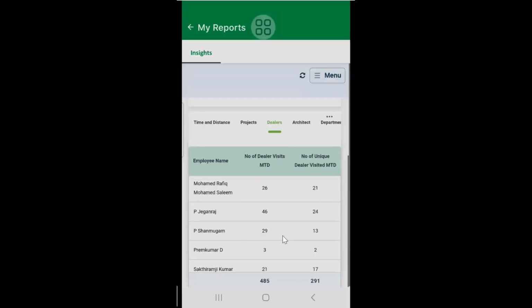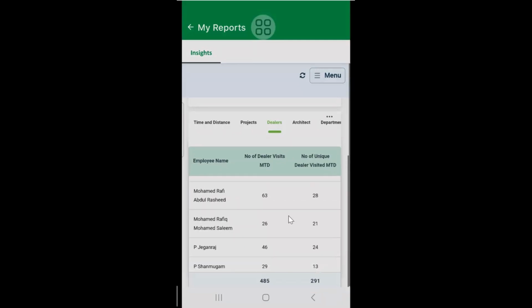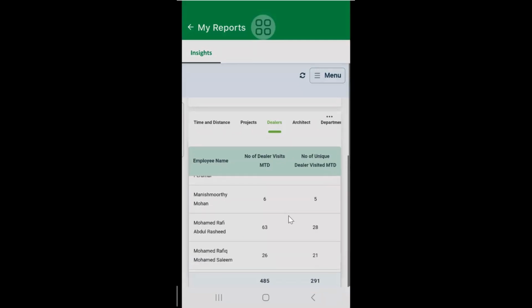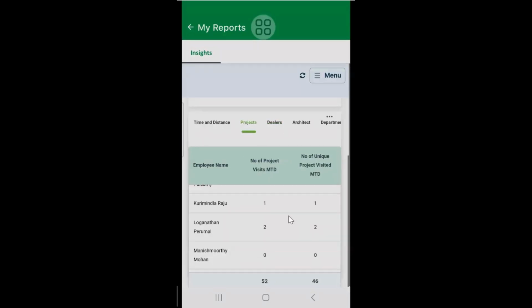Maybe they are project team members, so dealer visits show less and project visits show more. But it should not be; it should be equal, at least for dealers. When it comes to projects, see here, very less. In 18 days, at least 10 should be there. See here: 1, 0, 4, 3, 3, 1.